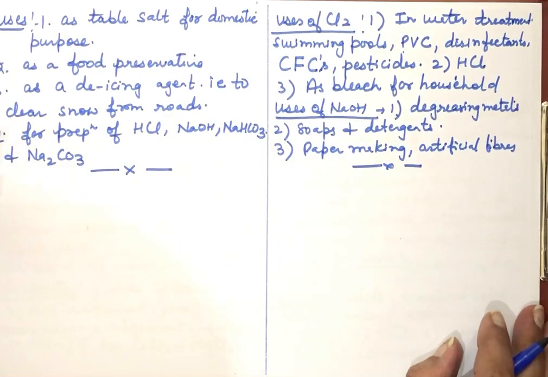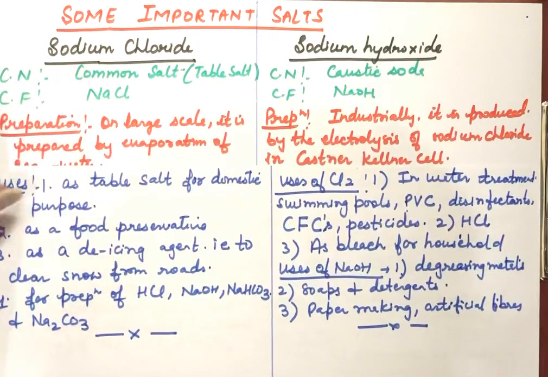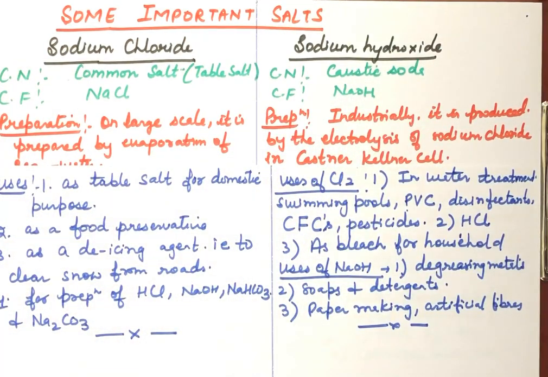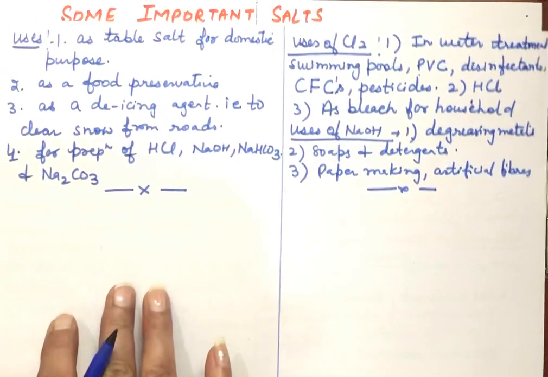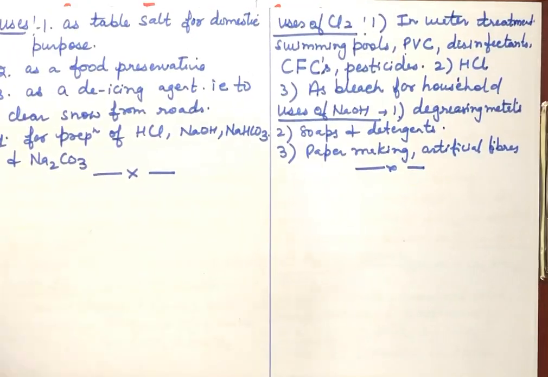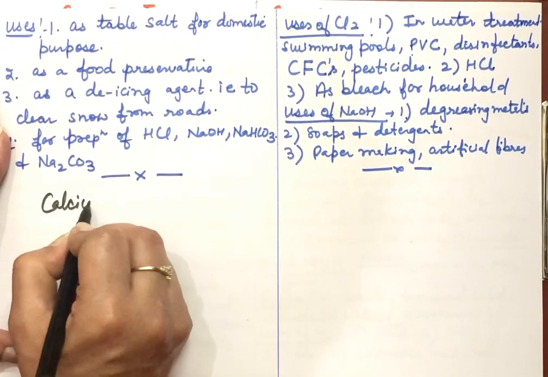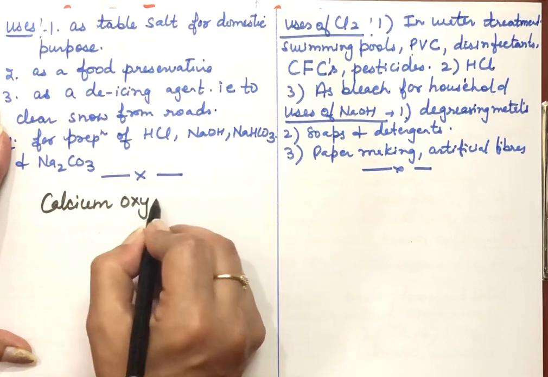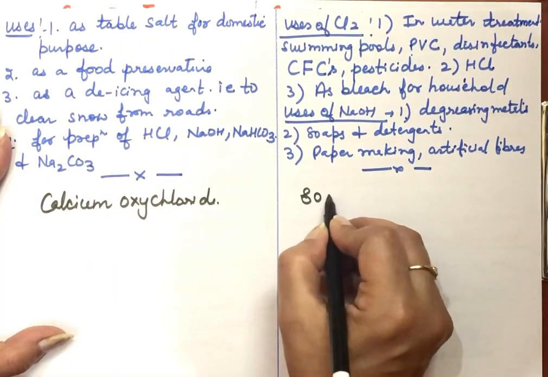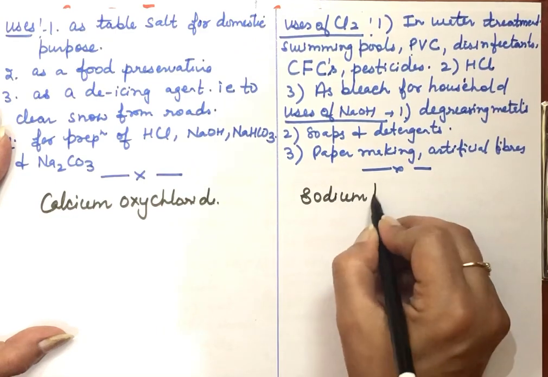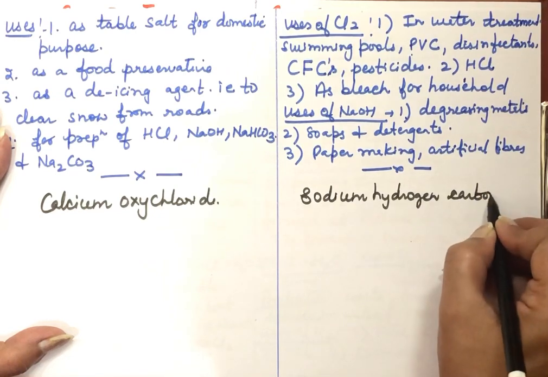So with this, our two compounds are complete. These are sodium chloride and sodium hydroxide. Now moving on to the next compounds, the third and the fourth compound. The third is calcium oxychloride, and the fourth one here is sodium hydrogen carbonate.